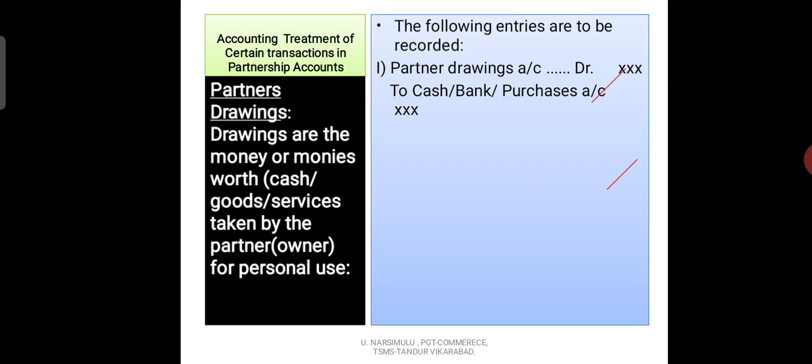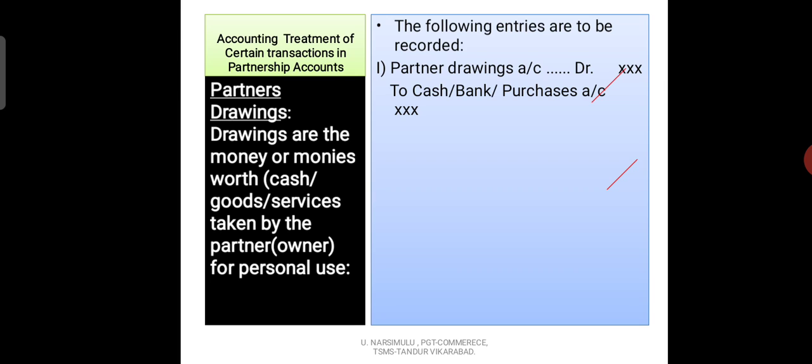See, partners' drawings account debit to cash. If the partner takes away cash, there you write to cash. If the partner draws any money from the bank for his personal use, then you write to bank. If the partner takes away goods from the business, then you write to purchases account.